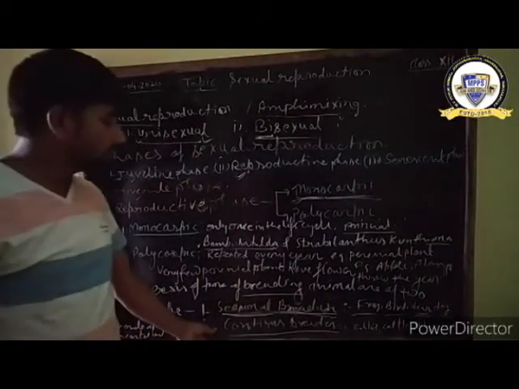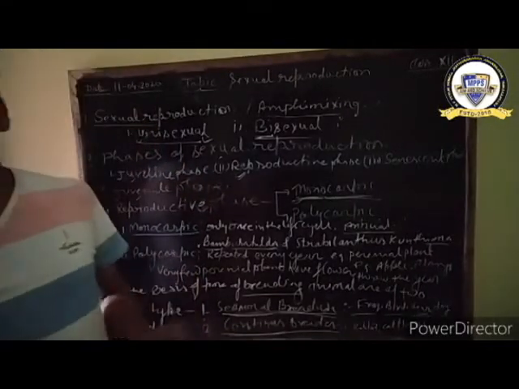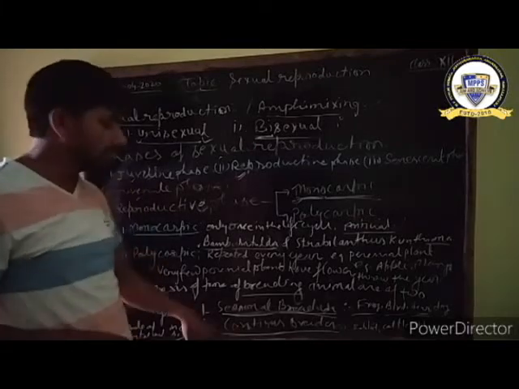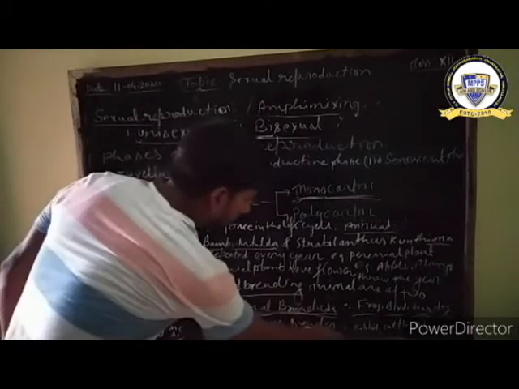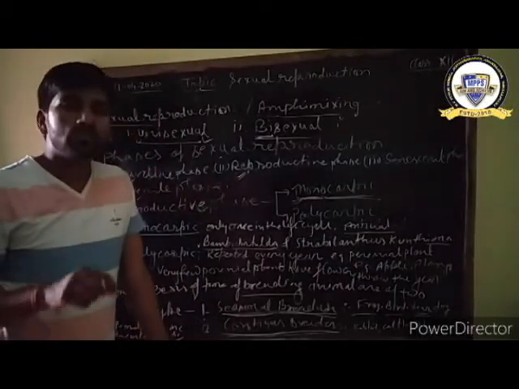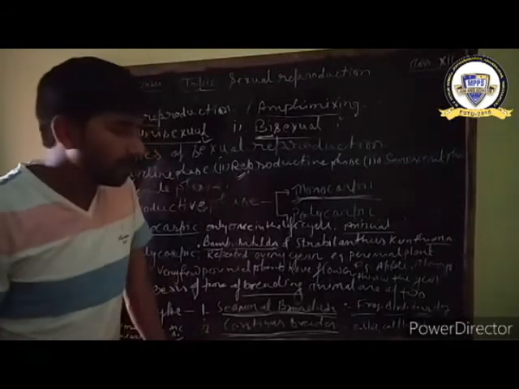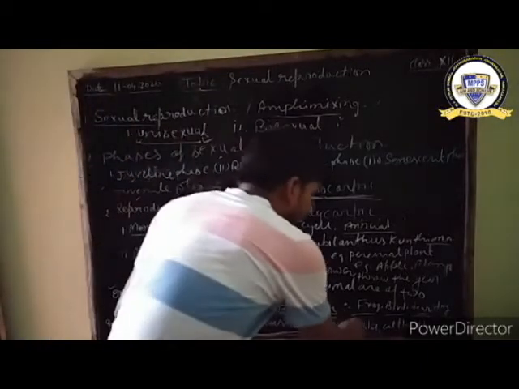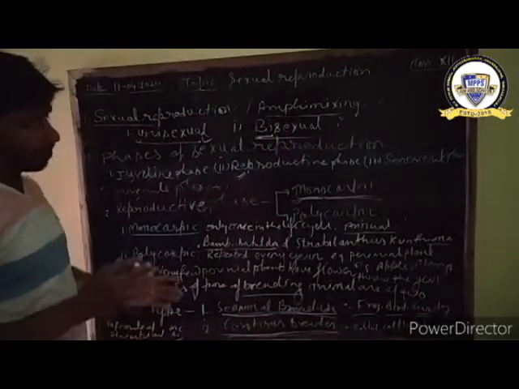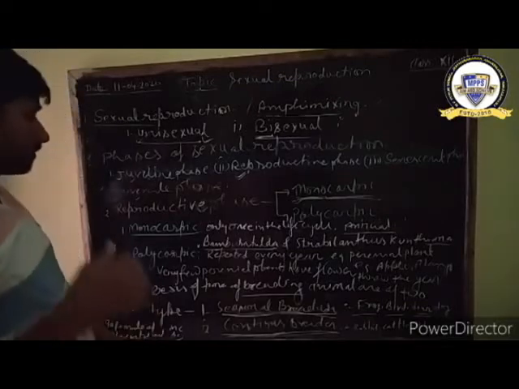And second one, continuous breeder. Continuous means they have no need of any special month or special time or special season for their breeding. In other words, the breeding takes place throughout the year, the whole year, and it is called continuous breeding, like rabbit, cattle and human being. It means breeding takes place throughout the year in the organism, and it is called continuous breeding.